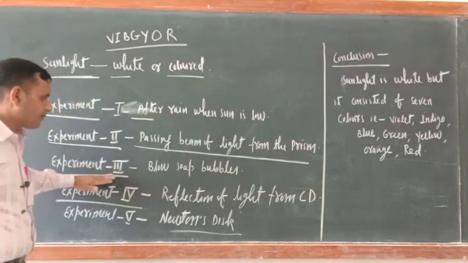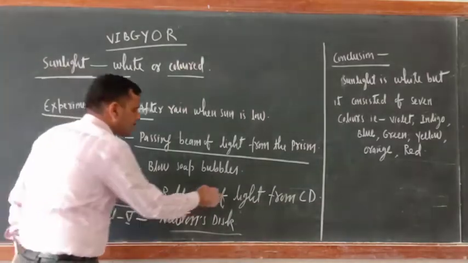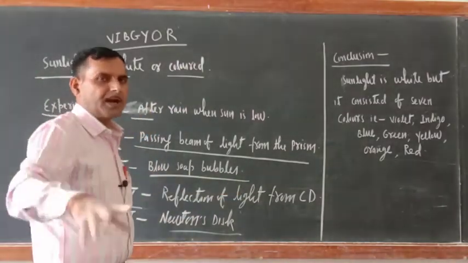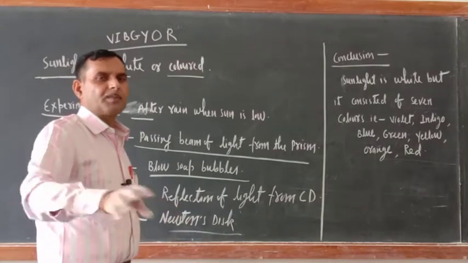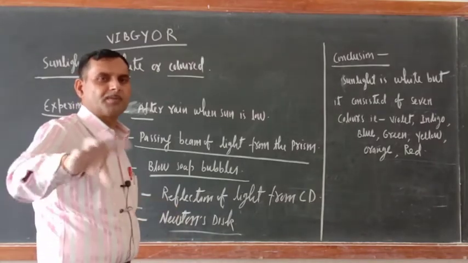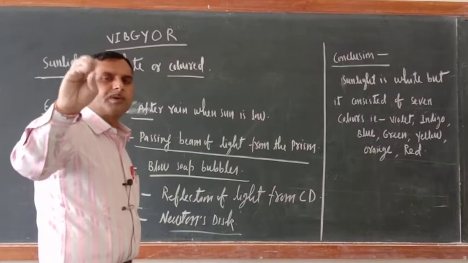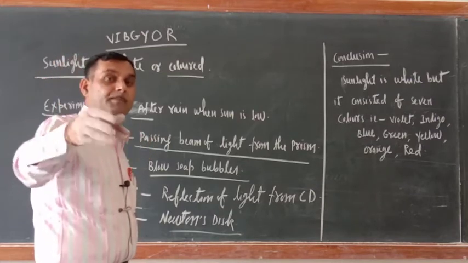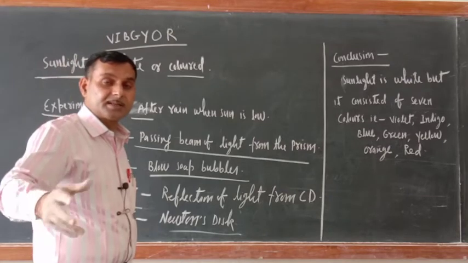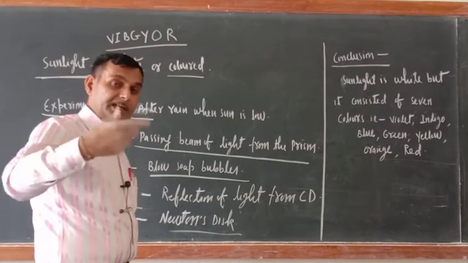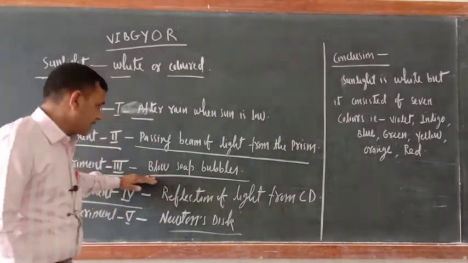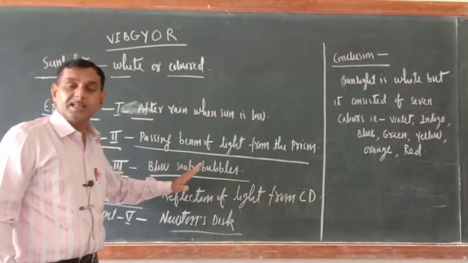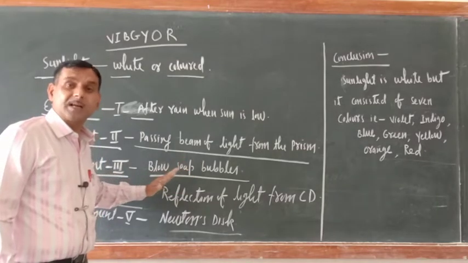Experiment number 3: blowing soap bubbles. You might have seen soap bubbles forming whenever you play with a soap solution. Those bubbles act as a prism when sunlight passes through them. They appear colored, with 7 colors. So sunlight is not white, it is colored. Blowing soap bubbles reveals that sunlight is made up of 7 colors.